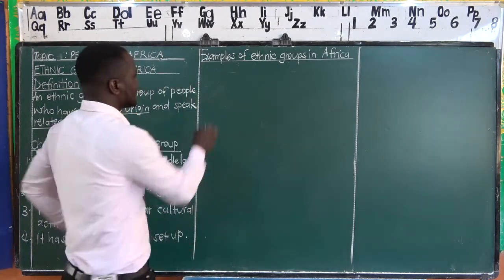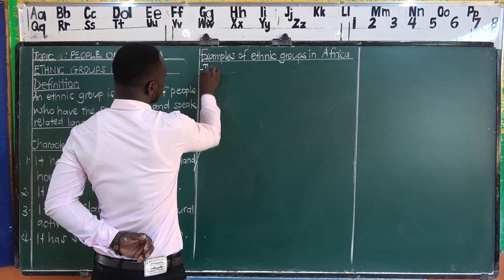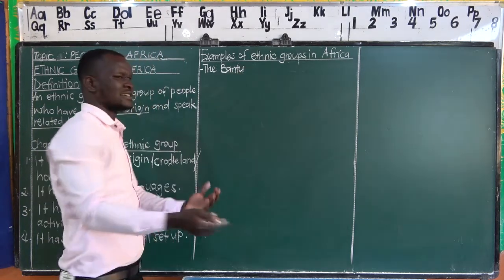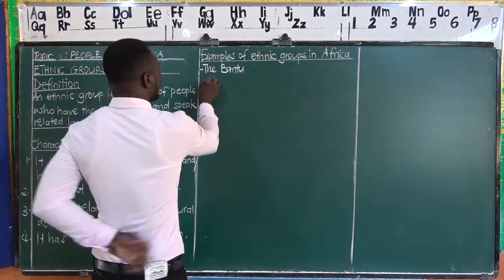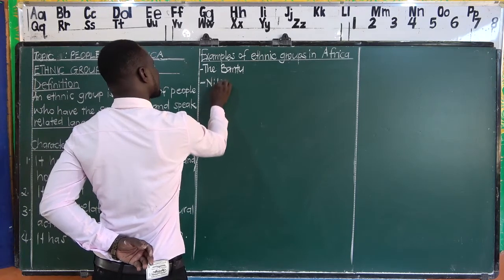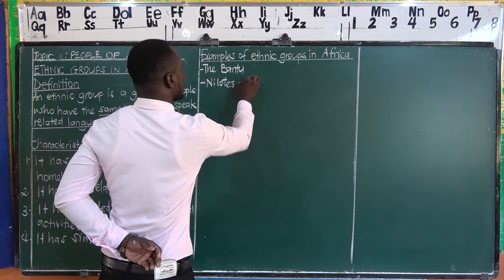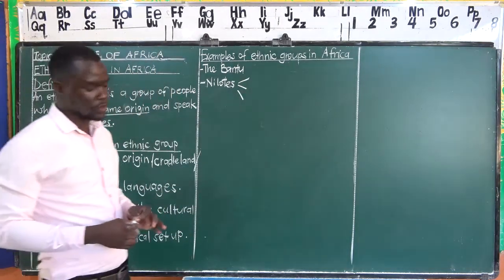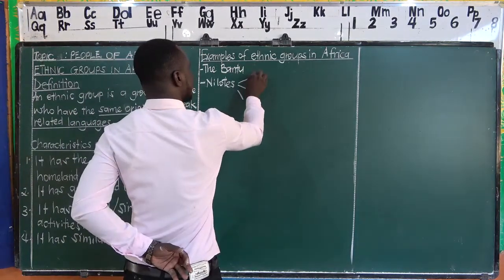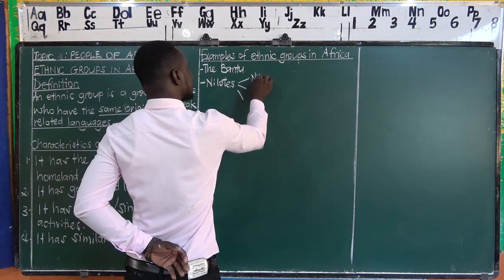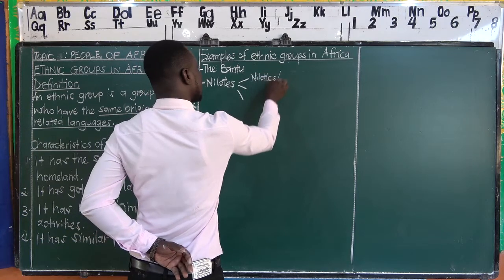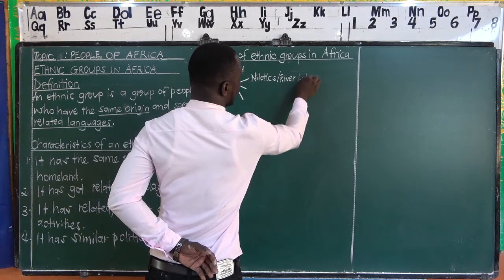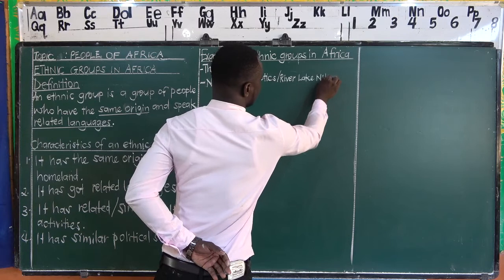Now, we are going to be looking at ethnic groups like the Bantu. This one, we talked about from primary 3, 4, 5, 6. We have the Nilotes, and we are going to open this ethnic group into 3. We shall be having the Nilotics, that we shall call River Lake Nilotes.